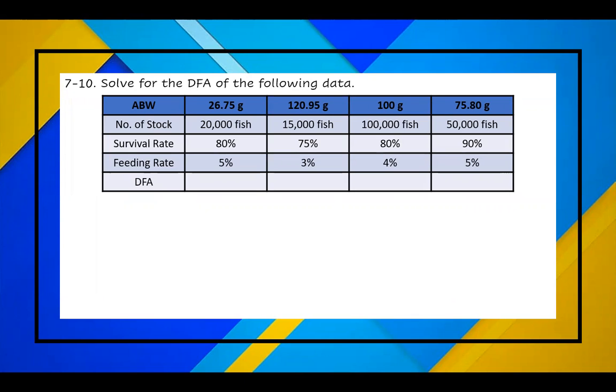Number of stock, 20,000 fish, 15,000 fish, 100,000 fish, 50,000 fish. Survival rate 80%, 75%, 80%, 90%. Feeding rate 5%, 3%, 4%, and 5%. Find or solve the DFA of the following data.